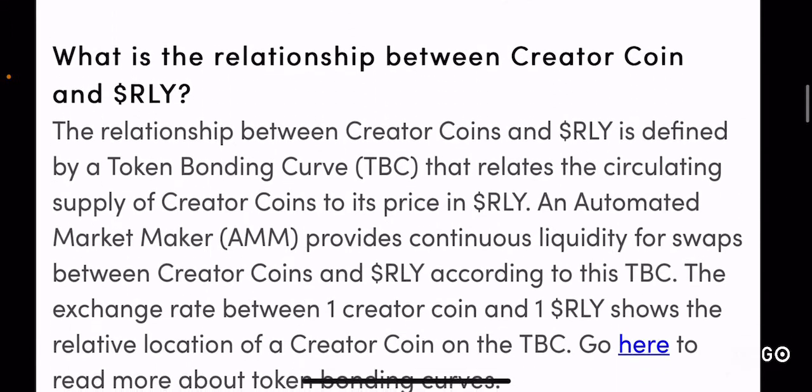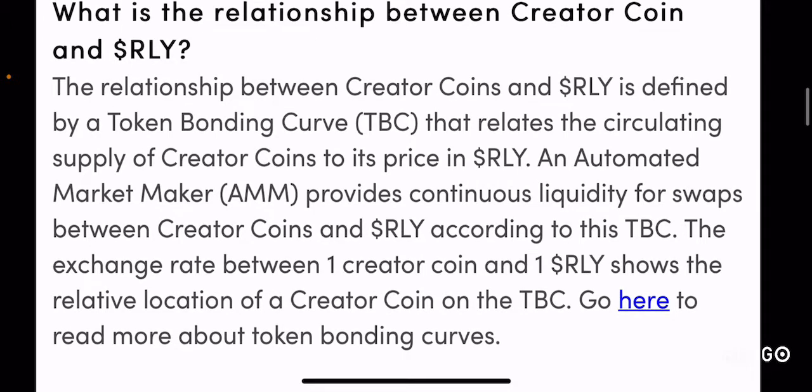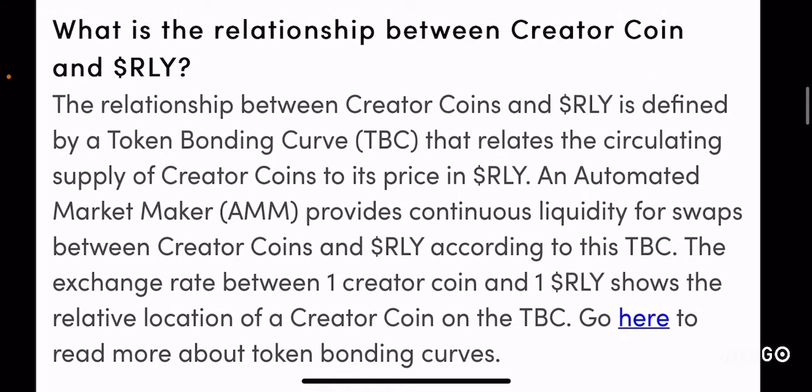So what is the relationship between a creator coin and RLY? This is a little bit of confusing information, so I suggest you pay close attention. If you want to learn more, you can also go to the link here, which says go here and learn more about this particular phenomenon, right? Basically, the creator coins and RLY tokens are both defined by something known as a token bonding curve, or the TBC.